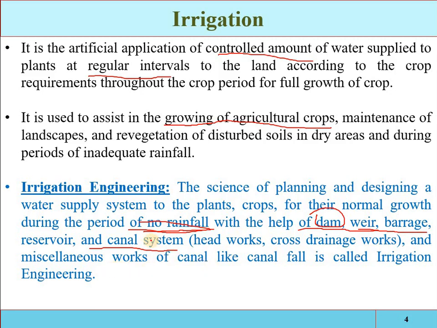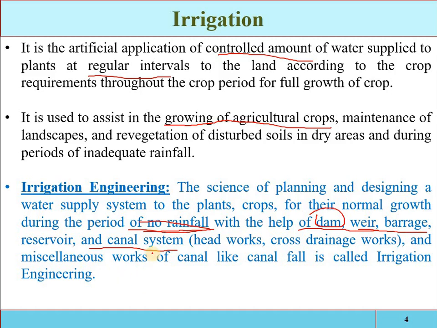For example, the application of the water into the field, then distribution of water inside the field, the measurement of the water, the monitoring of the water. So the planning and designing of all these structures is called irrigation engineering. Also we can say that it is a science of planning and designing an efficient, low cost, economic irrigation system to fit the natural condition.